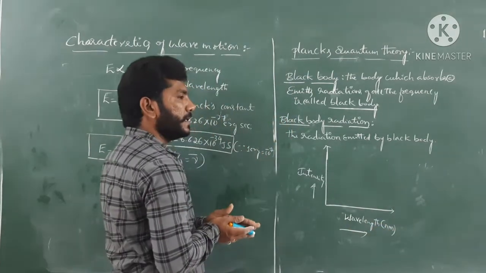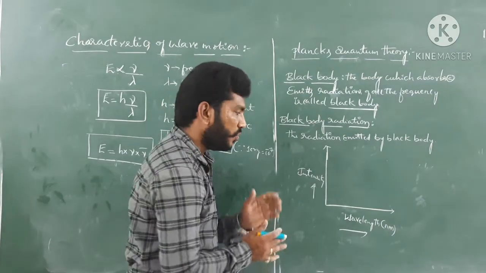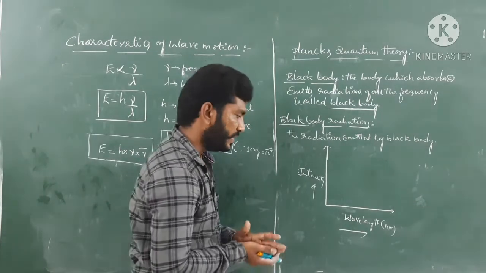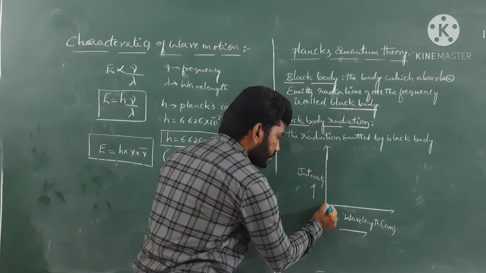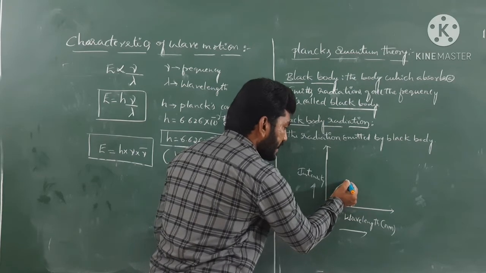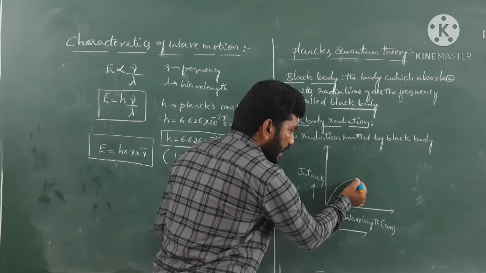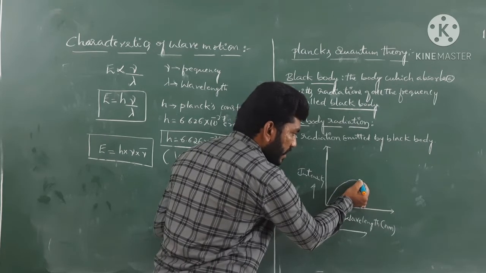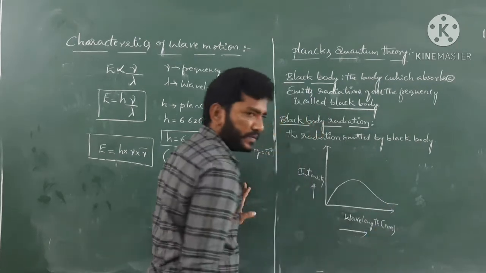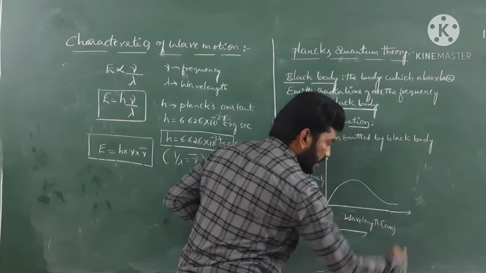So let us consider a temperature T1. At temperature T1, what might be the intensity range of that radiation here? We'll see. At a particular temperature, the intensity of that electromagnetic radiation increases like that, reaches a maximum and then decreases, guys, with the decreasing of its wavelength.